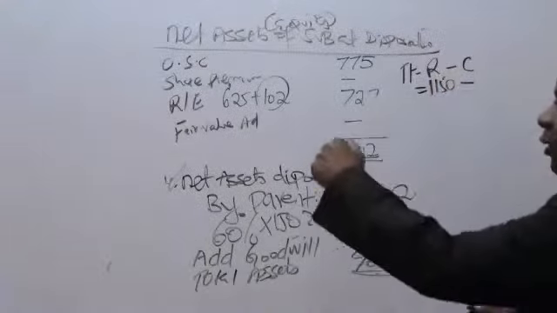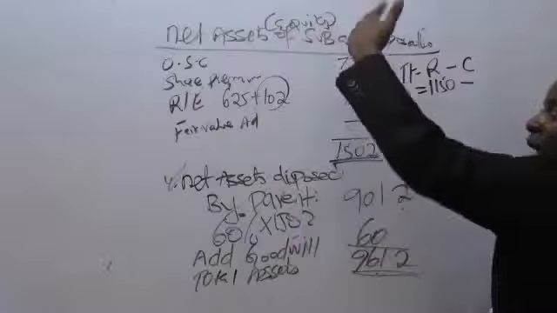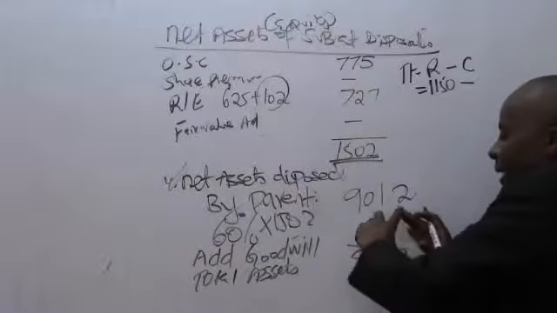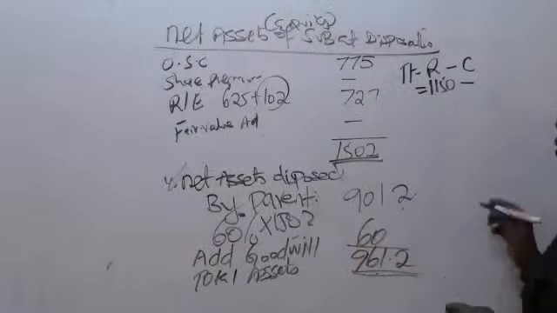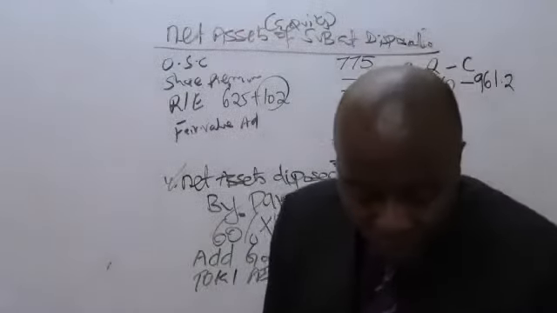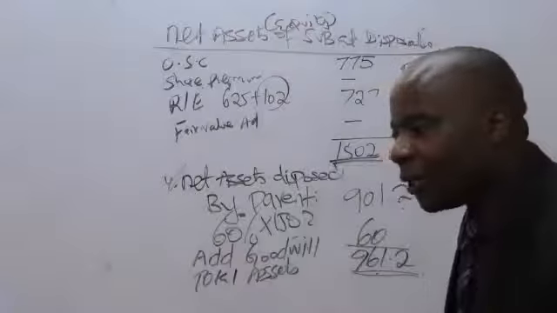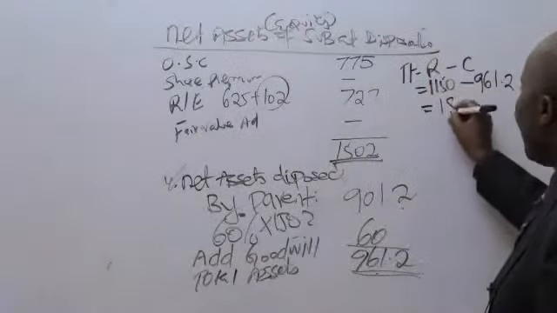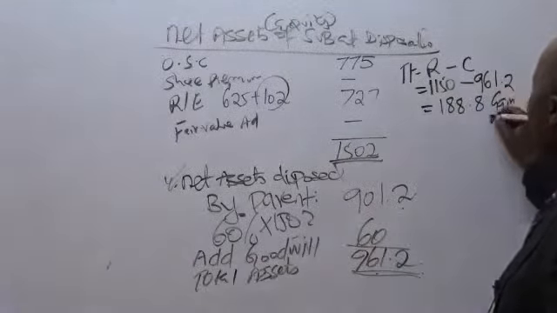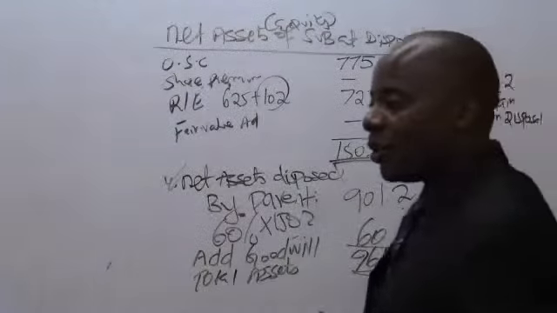To them, the cost, please never work with the cost which they paid initially, because assets keep on fluctuating, going up, going down. So to them, the cost is these net assets at disposal, which is 961.2. Could you kindly give me the total? So the gain on disposal is positive 188.8. That is the gain on disposal.